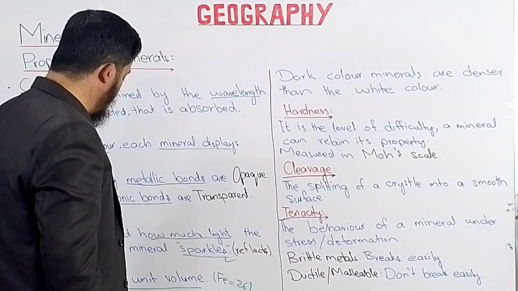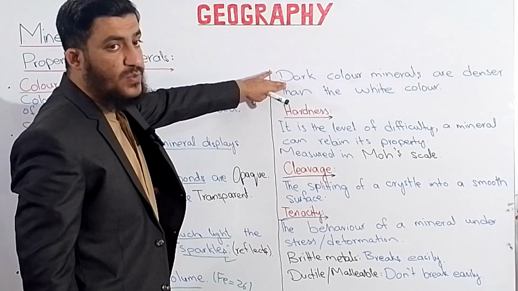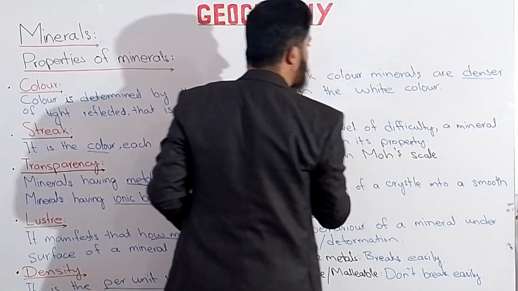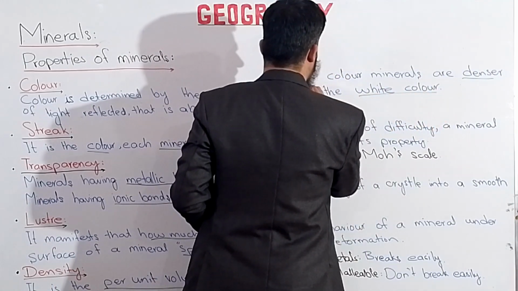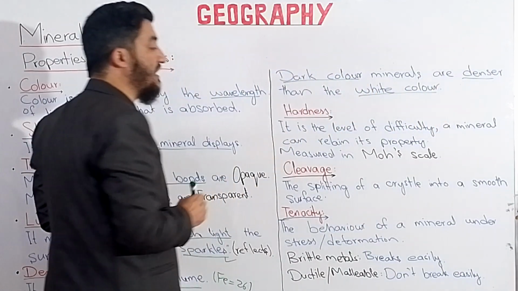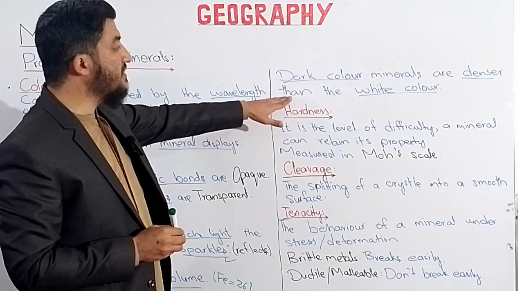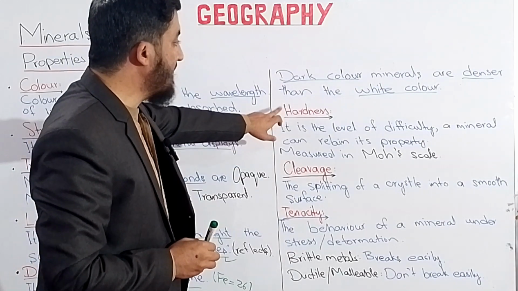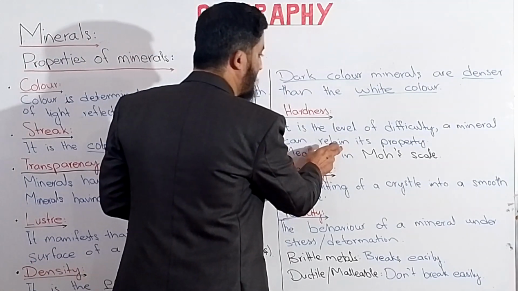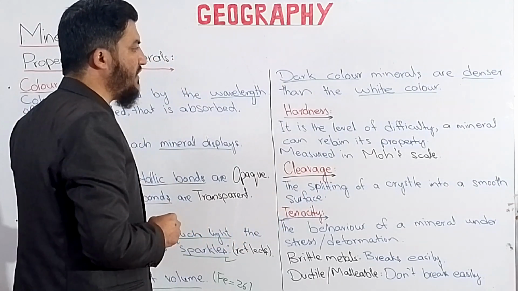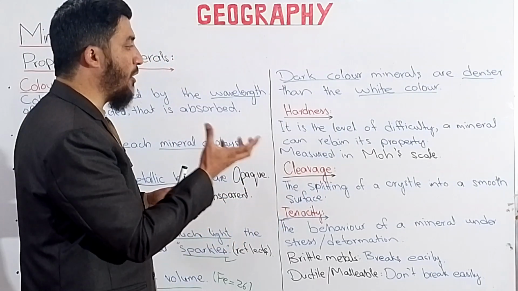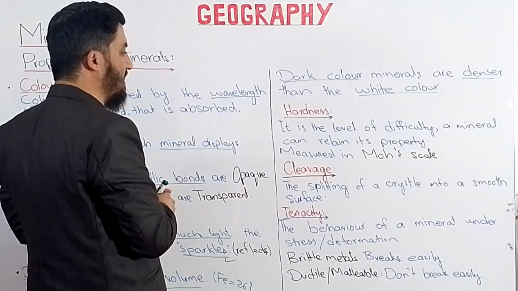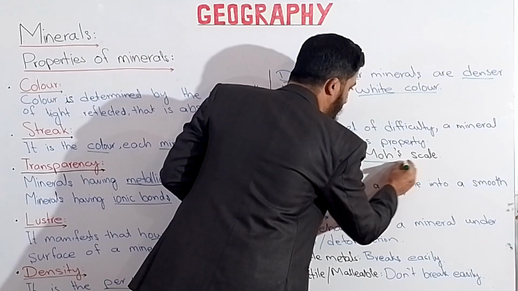And one common thing, that those minerals which have the dark color are denser than the white colors. Minerals which have the dark color in them, they are much denser than those which have the white color. Then comes the hardness property. It is the level of difficulty a mineral can retain its property. ये हर मिनरल की एक हार्डनेस प्रॉपर्टी होती है कि भाई वो कितना स्ट्रेस और कितना बोझ वो बर्दाश्त कर सकती है, and it is measured by the Mohs scale.